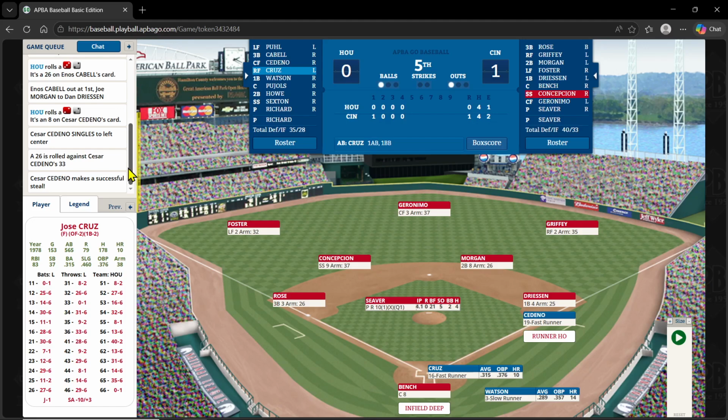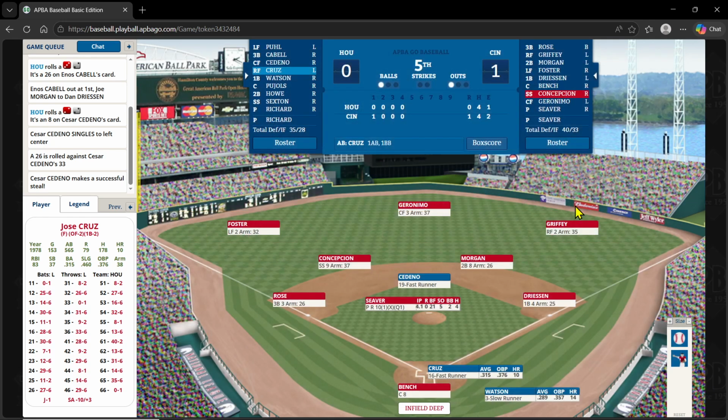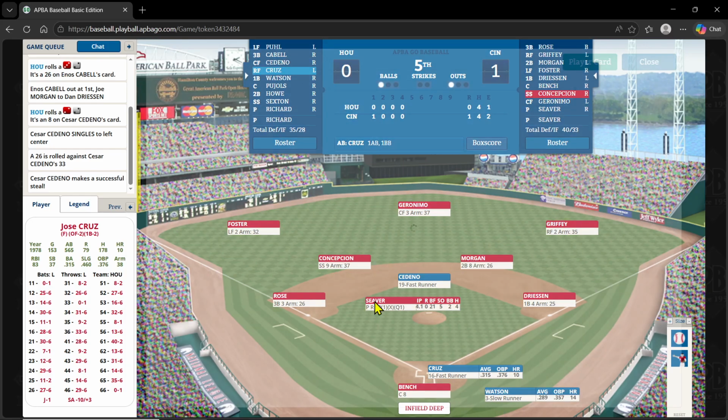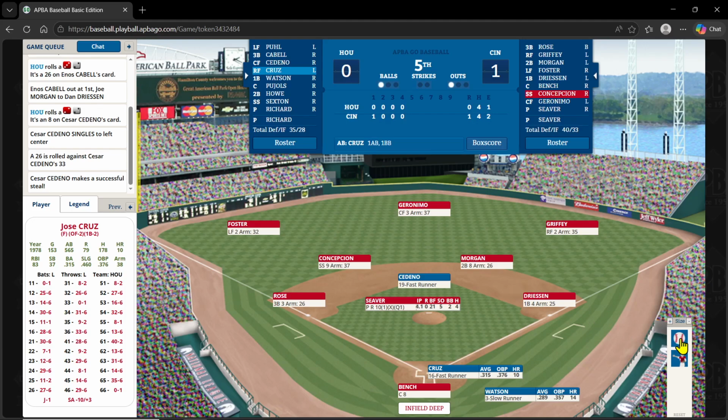And looks like Cedeno is going to successfully steal. So I've been caught twice. Houston is stealing at will against Johnny Bench. Bench has got to be pretty... He's 2 on the throw. What is Seaver on the hold? 0. Okay. Cruz will bat with Cedeno on second now.